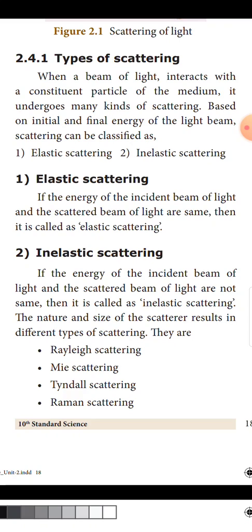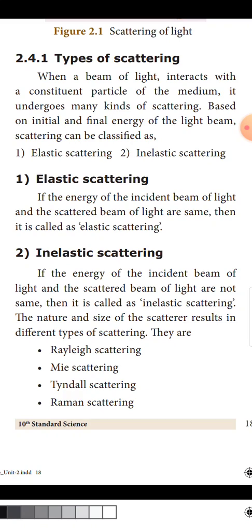If the energy of the incident beam of light and the scattered beam of light are the same, then it is called elastic scattering. Inelastic scattering: if the energy of the incident beam of light and the scattered beam of light are not the same, then it is called inelastic scattering.